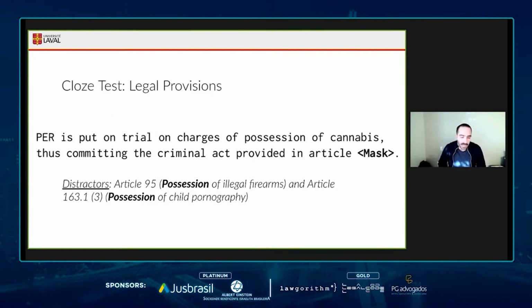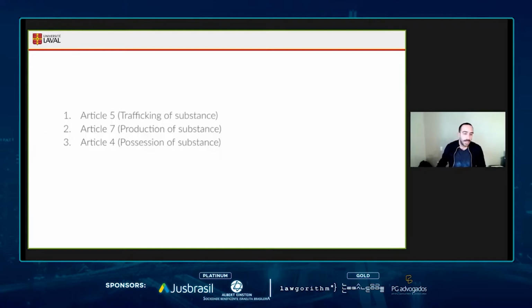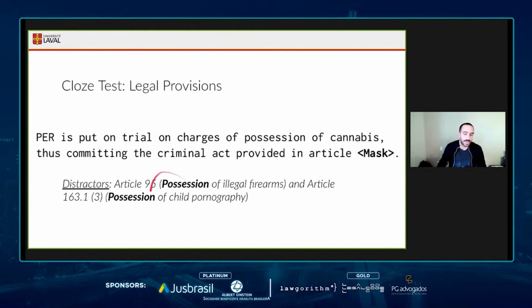What's interesting here is that we have many distractors within the law. For example, we have section 95, which is possession of illegal firearms, and section 163.13, which is possession of child pornography. The interesting thing is that CriminelBART learned that there are some sections related to the possession or trafficking or production of a given substance, while these articles were not predicted at the top of the list.